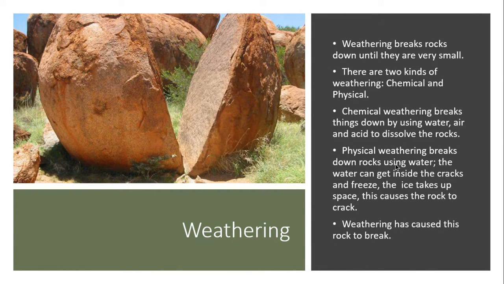Before we talk about landforms, we need to talk about weathering. Weathering breaks rocks down until they are very small. There are two kinds of weathering, chemical and physical. Chemical weathering breaks things down by using water, air, and acid to dissolve the rocks.